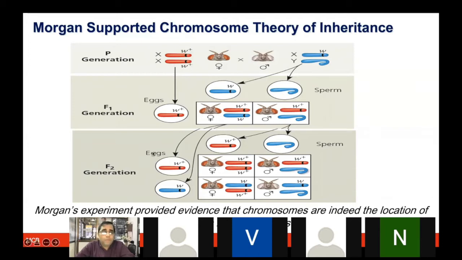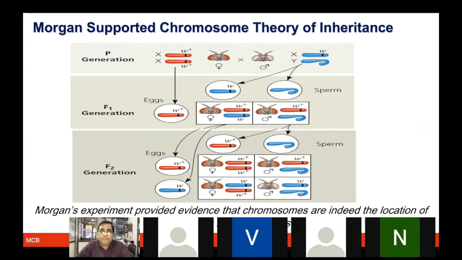Now, if you go to the subsequent F2 generation, you can take these gametes from the male, which is having X chromosome W plus, and the Y chromosome not having the trait. Whereas in the female, you now get W plus, which is having the wild type trait, and the W chromosome, which is not having that trait, which is a mutant characteristic. Based on this, again, you make the Punnett square, and now what you are finding is 3 of them are actually red, and 1 of them is white. So exactly the same as what Mendel reported, right?